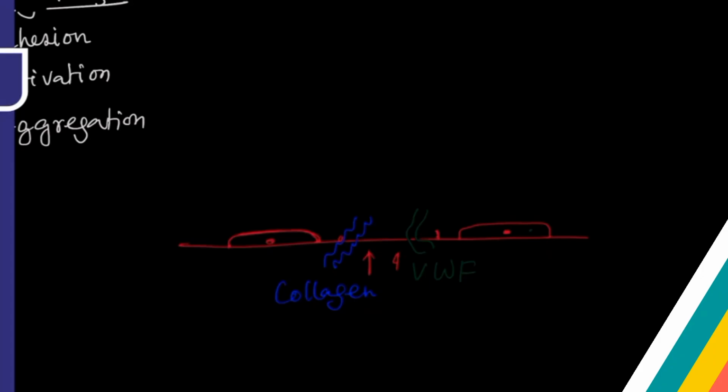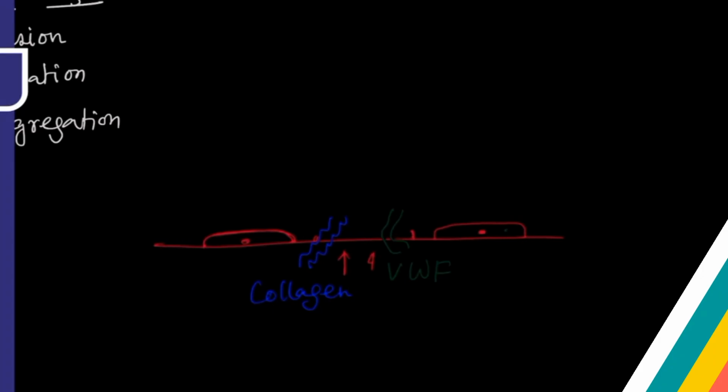It is present inside the endothelium cell as Weibel-Palade bodies. It is also present at the subendothelial connective tissue, and it is also secreted by platelets. So von Willebrand factor and collagen are exposed.